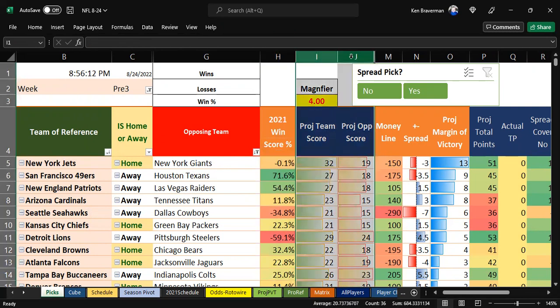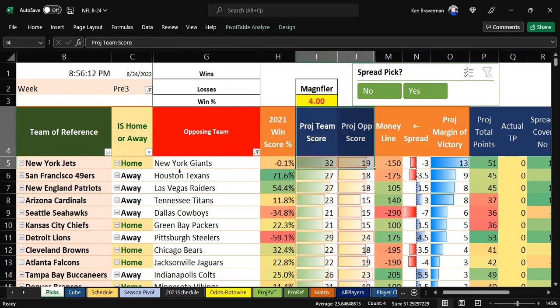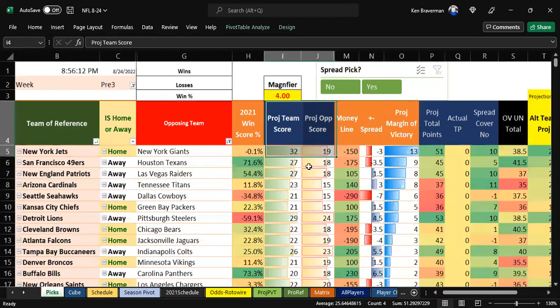We look at the projected score and the projected opponent score for each of these teams. That's supposed to be the most reliable thing that this algorithm does. It gives you an idea of what the score is supposed to be, and it's tracking that based on the game flow and how many points per drive these teams will often score and how many scoring drives may happen in the game. That's a lot of what the formulas are doing to get this thing to be as accurate as possible.